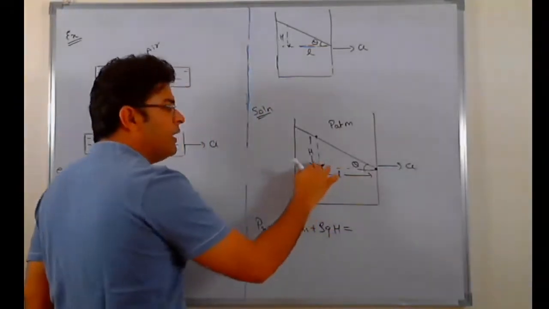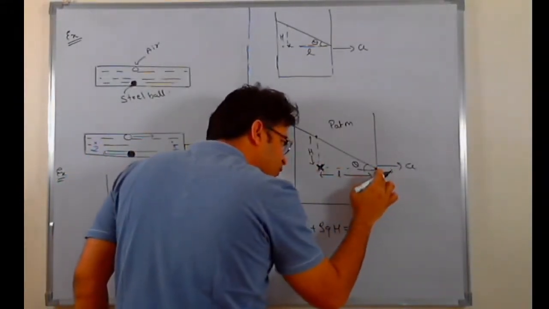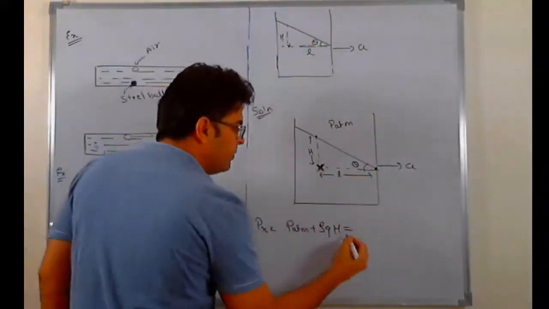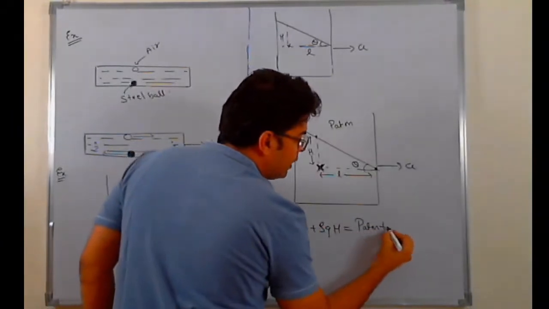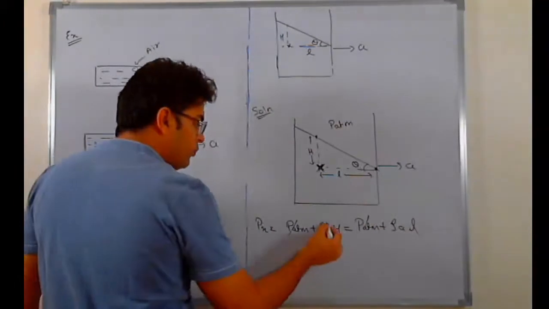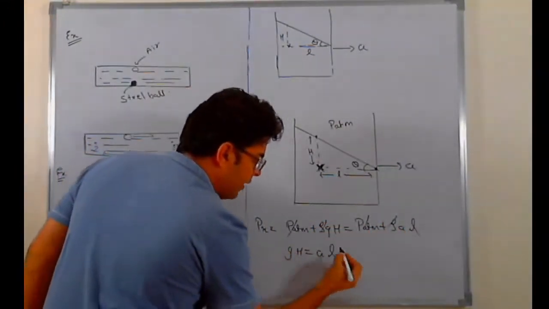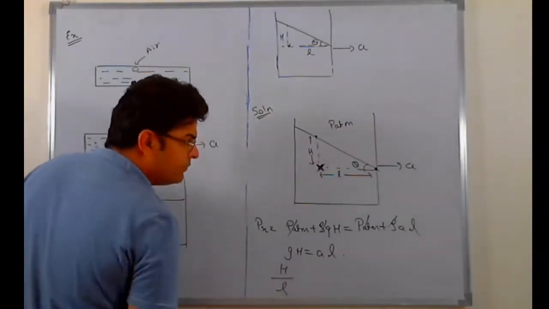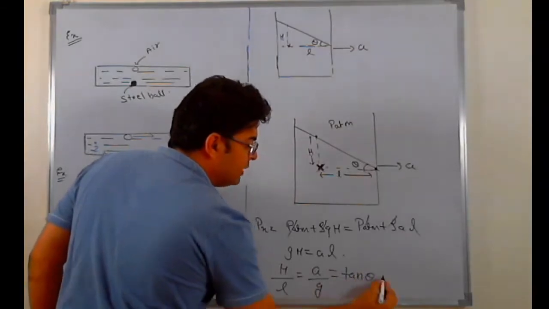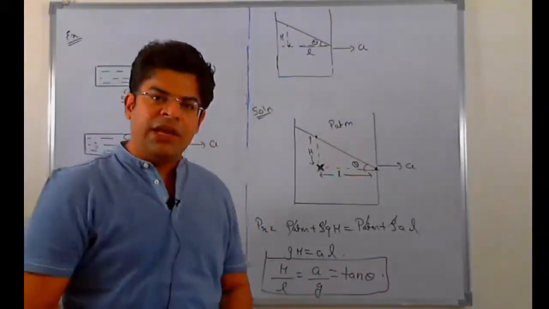Similarly, the pressure at point x can also be written starting from this point. If I go from this frontmost point to this point, the pressure increases because of acceleration, and this pressure will be P atm plus rho al. Now on both sides you can cancel out P atm, and then cancel out rho. So you get gh equals al, or h by l equals a by g equals tan theta. So you can find this angle theta as tan inverse a by g.